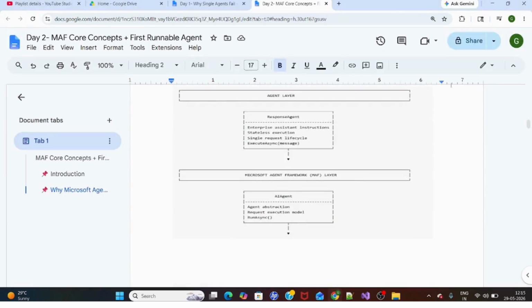Because we are in a response agent, we talk to the MAF through the AI agent.